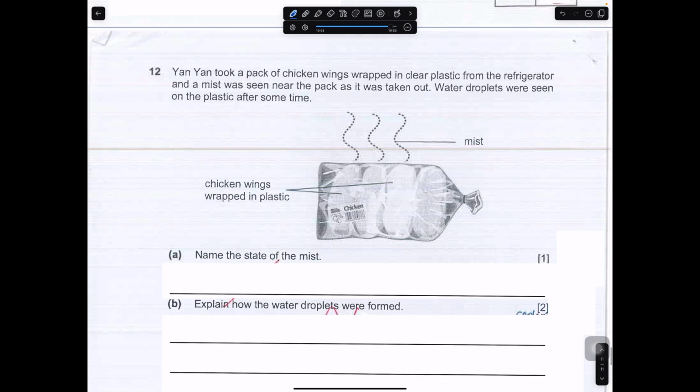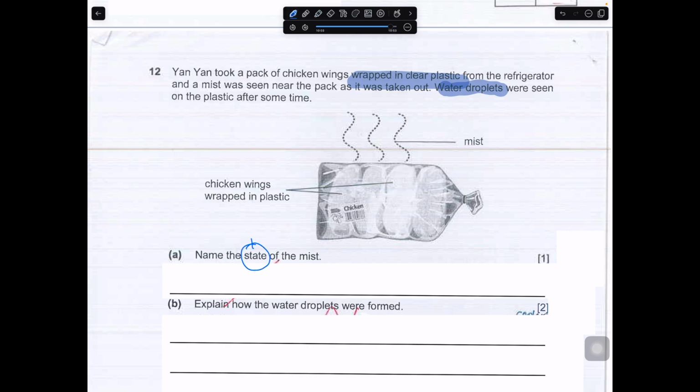Okay, Ye Yan took a pack of chicken wrapped in clear plastic from the refrigerator, and mist was seen near the pack as it was taken out. Then water droplets were seen on the plastic after some time. Name the state of the mist.